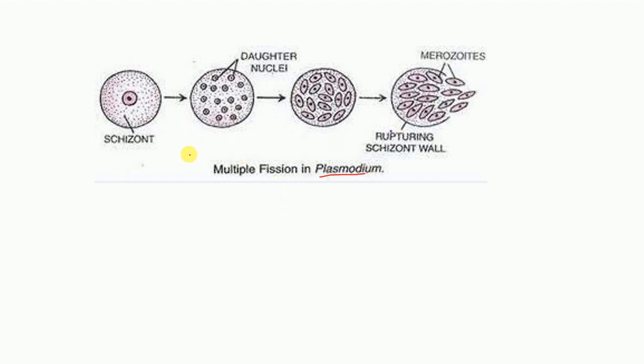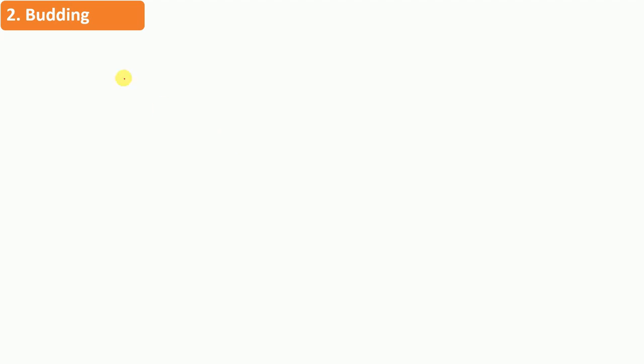And there is one other organism, plasmodium. So plasmodium also shows multiple fission. We will see later on in chapter number 8, the life cycle of plasmodium. Now let's have a look at budding.